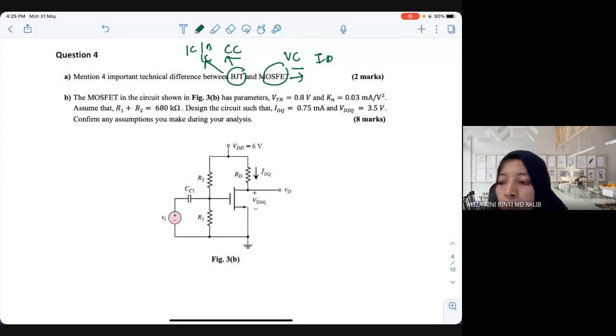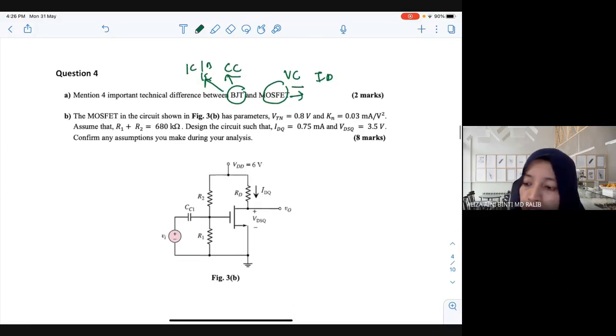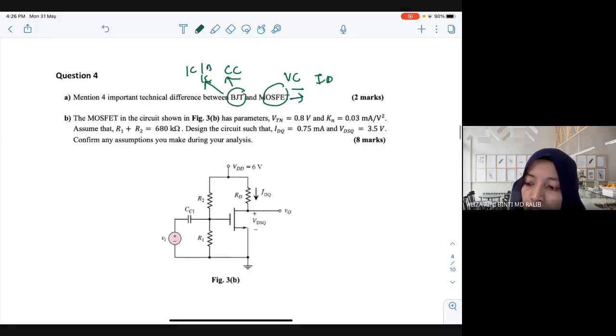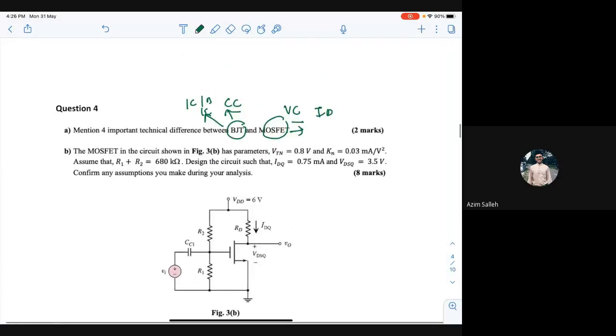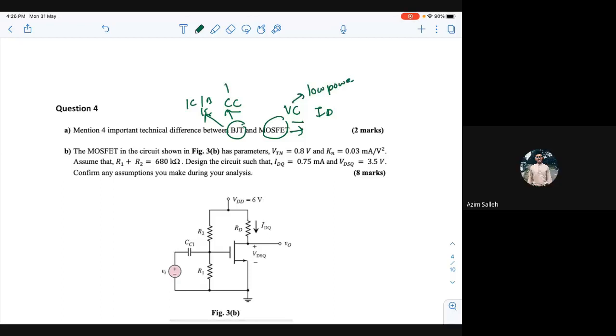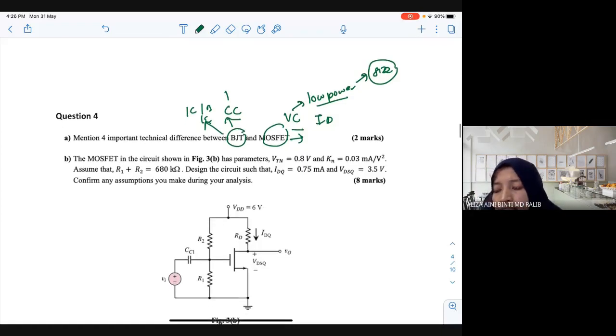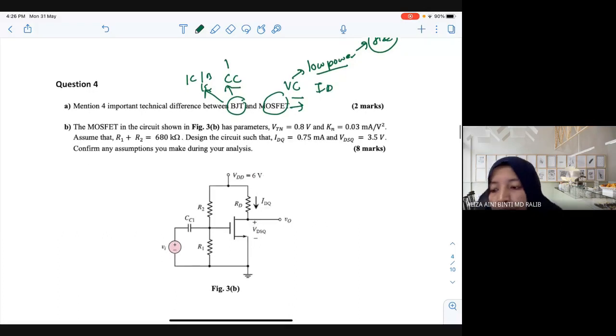So in terms of performance, which one is better? Which one is low power? MOSFET. Why is MOSFET low power? Because it's a very small device maybe. Yes, the smaller the device, the lower the power it will consume, right? So that's why if you see the chip nowadays, the technology that we use is not BJT.